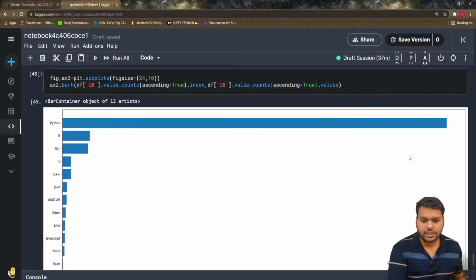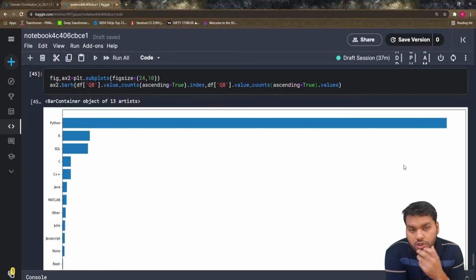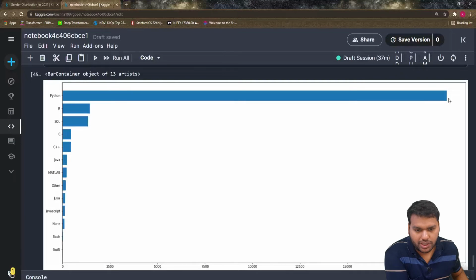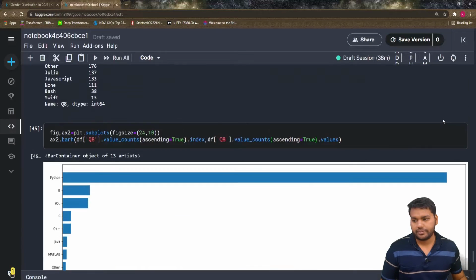But we already are used to using annotation, so why should we not put the percentages? That makes more sense compared to putting the numbers, because I don't know what exactly the number means. So we can calculate the percentage, and with the help of the annotation we can put it in. Let's see how we will do it.